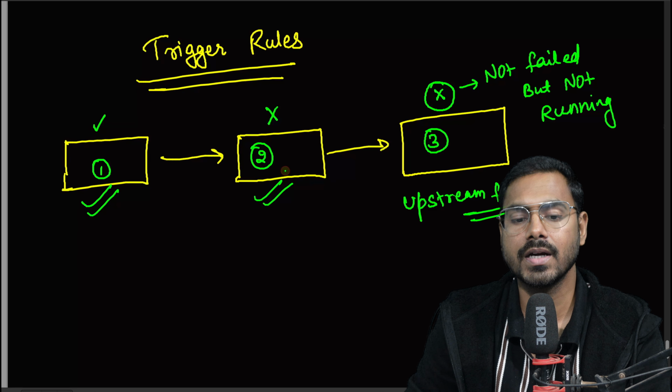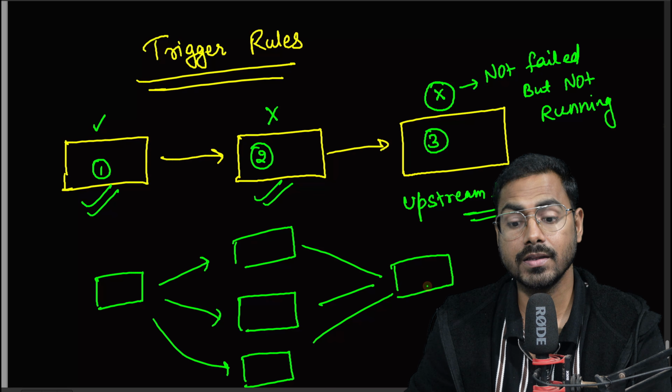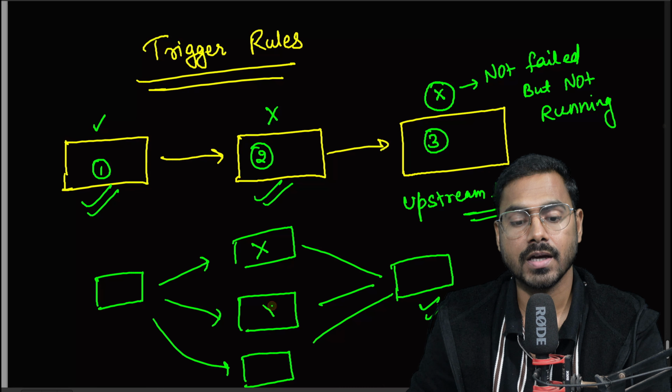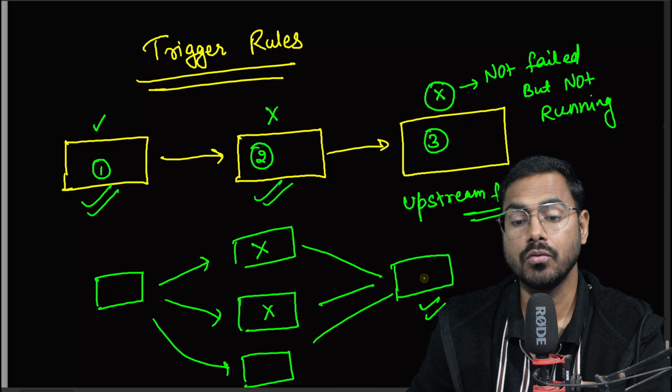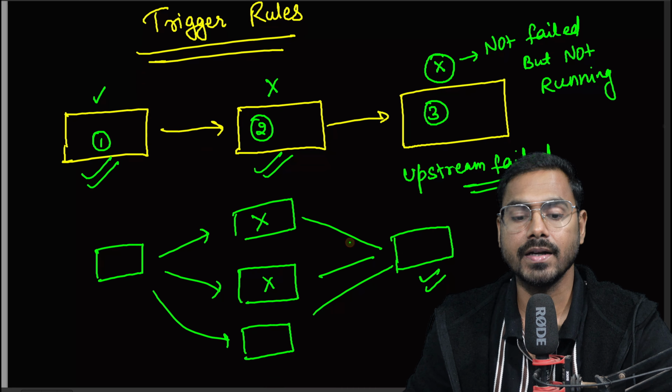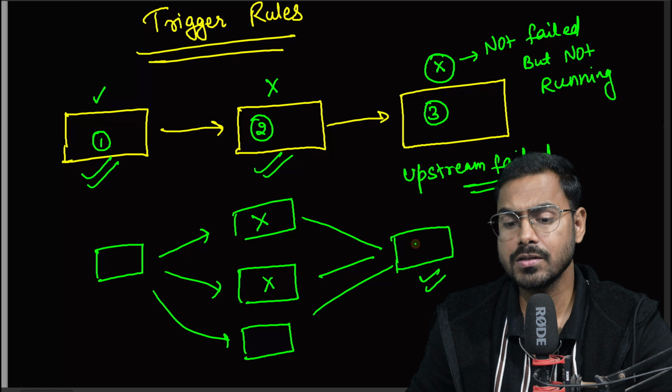Maybe you ran 3 tasks, but you want this task to run even if these 2 tasks are failing, right? So what's the scene here? In that case, this will also not run.